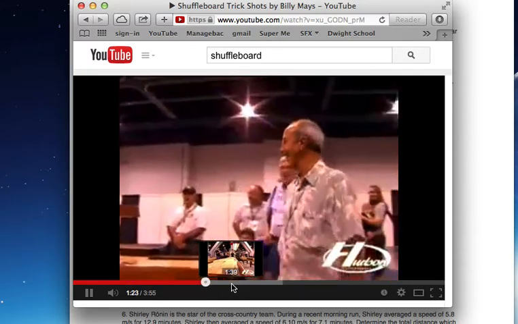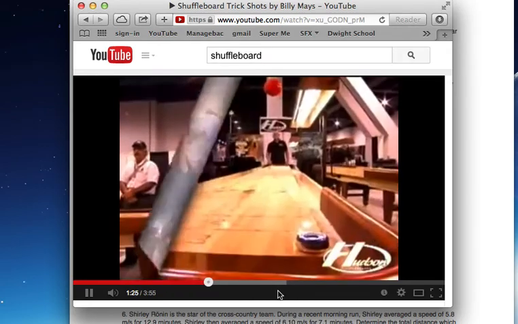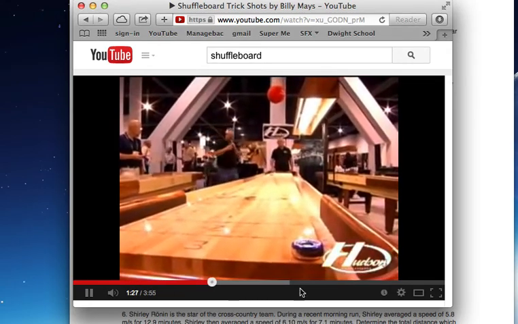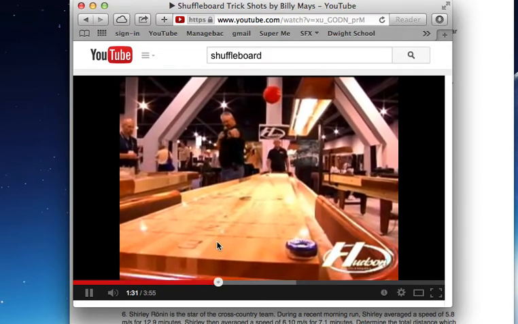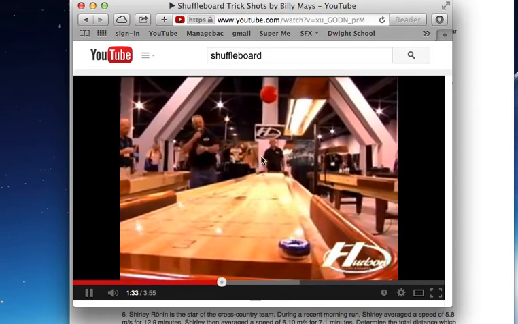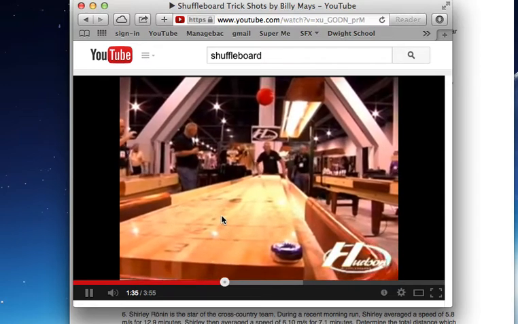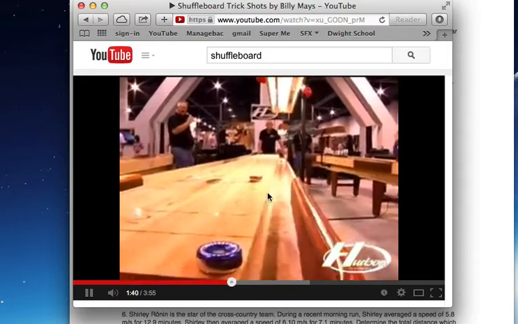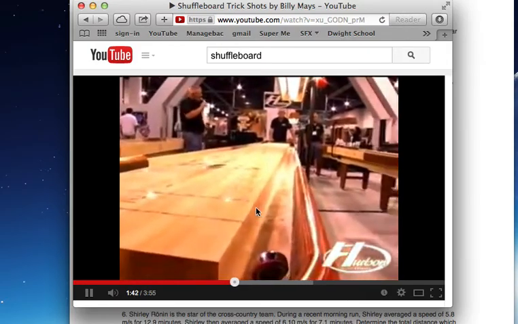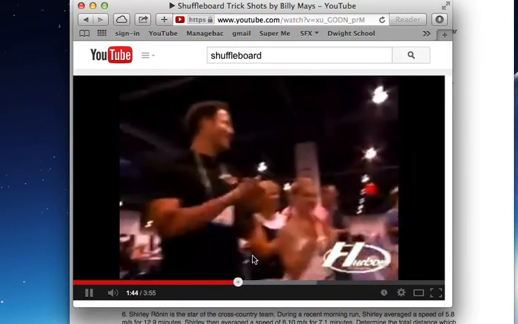Let's turn this down a little bit. Okay, so you see these are little pucks right here, and you slide the puck down and you try to get to these. This is 3 points, that's 2 points, that's 1 point. You try to slow it down and stop it at this distance right here. So you'll see him doing it, and you can knock other people's pucks out of the way, and he wants to stop right. Ow! Almost stayed on, but now he lost that point.